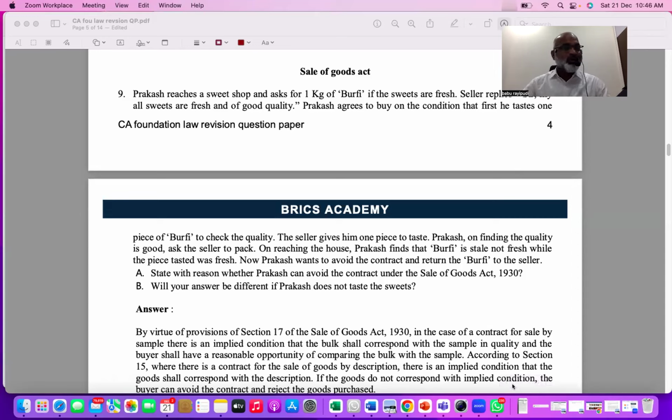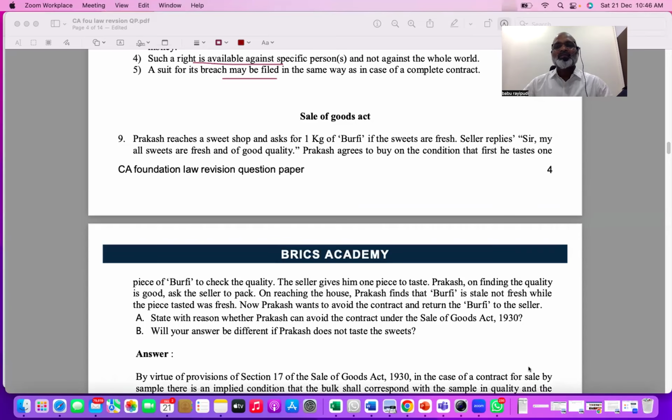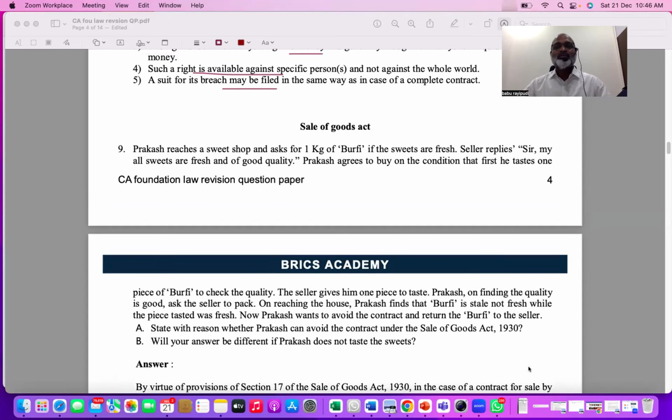The law answer writing series, this is part 3-1. Previously I had discussed a few questions related to the Indian Contract Act. Now let us look at the Sale of Goods Act. My objective of revising these few questions is basically to tell you how to approach answer writing in Business Law, CA Foundation, right?